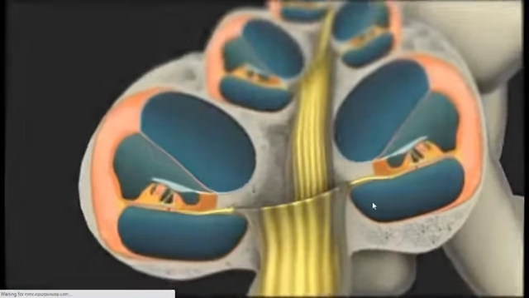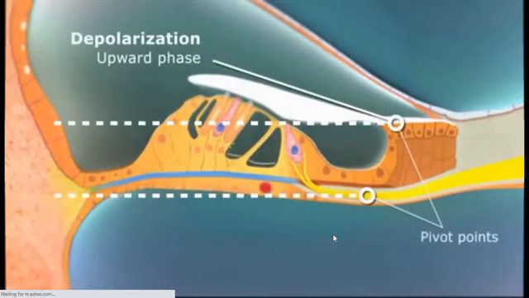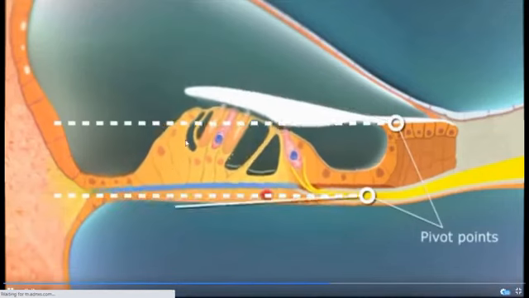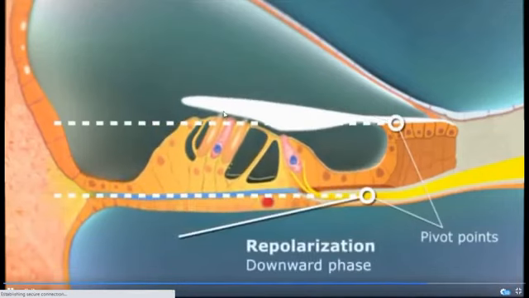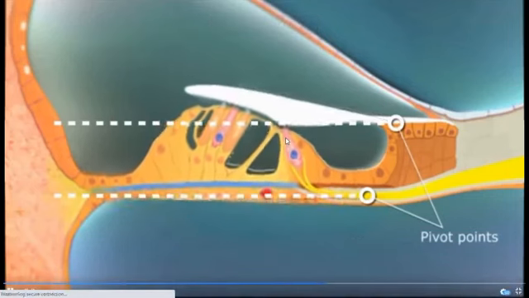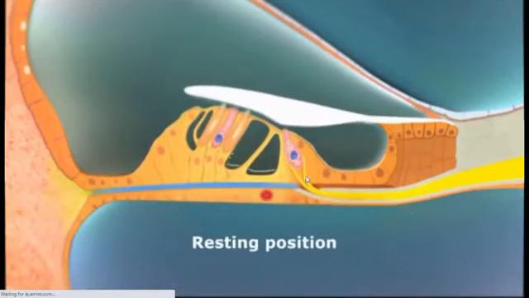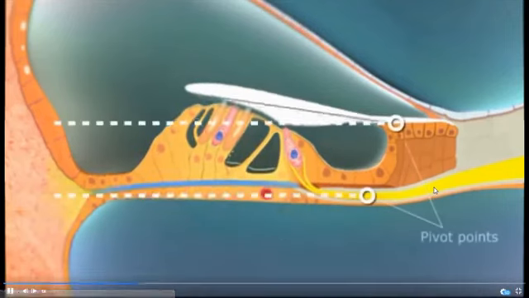This is how the inner side of the cochlea looks. This cochlea contains small hair cells which are called the organ of Corti. So here you can see the cells which are called the organ of Corti. These have small hair cells which receive the sound waves from the middle ear and send them to the next region, that is the nerve.